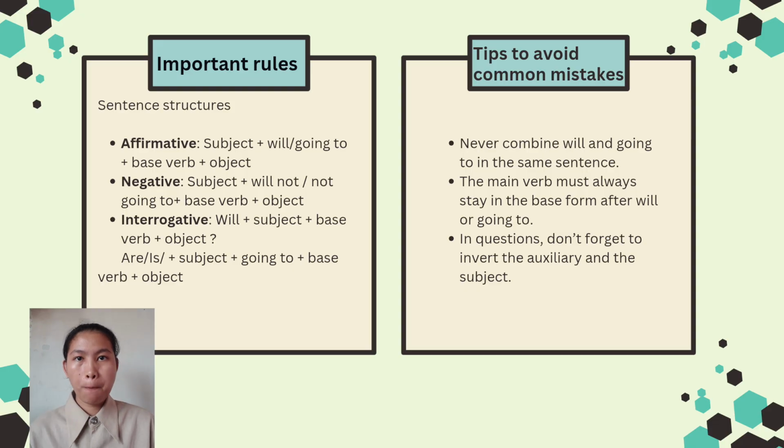Second, the main verb must always stay in the base form after will or going to. Don't change it or add endings like s or ed. Lastly, in questions, don't forget to invert the auxiliary verb and the subject. For example, instead of saying, "You will help me," we say, "Will you help me?" That's it. By remembering these tips, you can avoid common mistakes and make your sentence clear and correct.